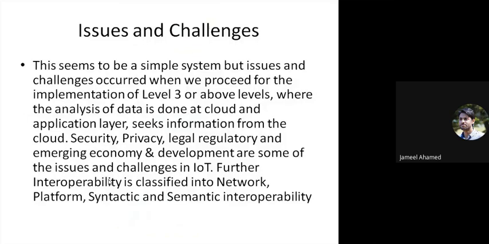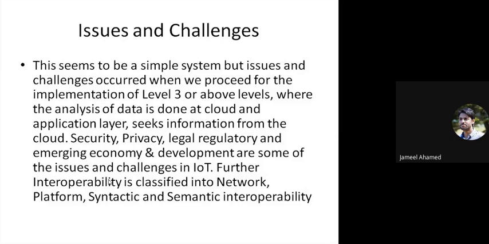There are many issues and challenges in IoT. For example, we are saying that IoT can connect around 50 billion devices by 2025. In that case, we have the problem of addressability, in which we can use IPv4 or IPv6. Then we have the problems of security, privacy, legal regulatory, economic development, and many more challenges like interoperability.